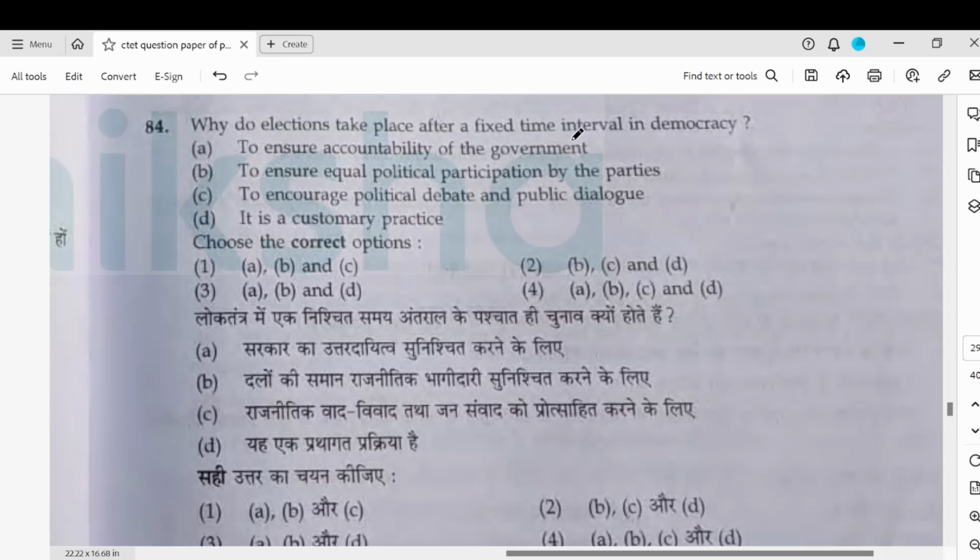Why do elections take place after a fixed time in a democracy? So options are there. Accountability, yes. Equal political participation, yes. Debate. It's not a customary practice. So A, B, and C.